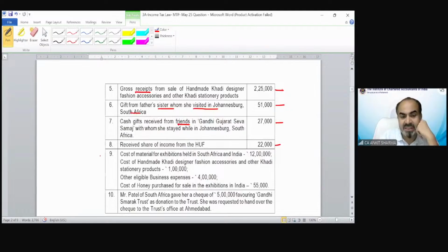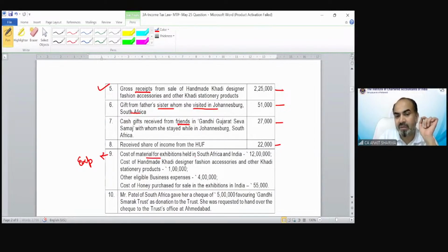The 9th point is giving the details of purchase or expenditure, as point numbers 1, 2, 3, 4, and 5. Technically, point numbers 2, 3, 4, and 5 were giving the details of receipts. Now, point number 9 is giving the respective expenditure.